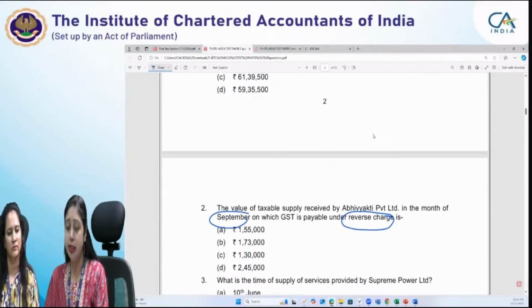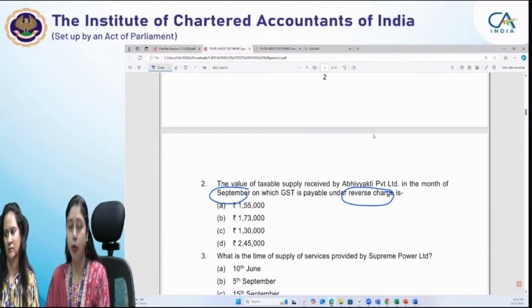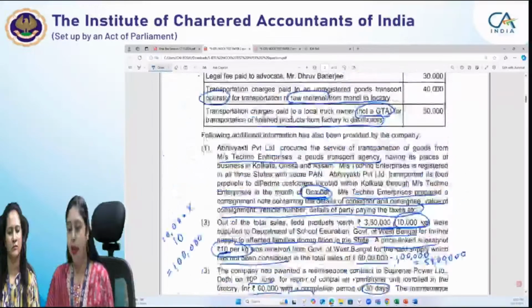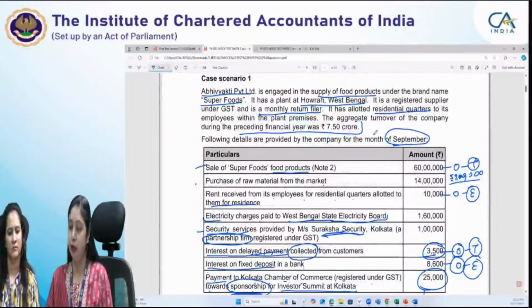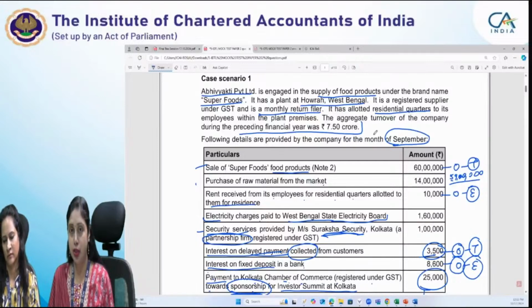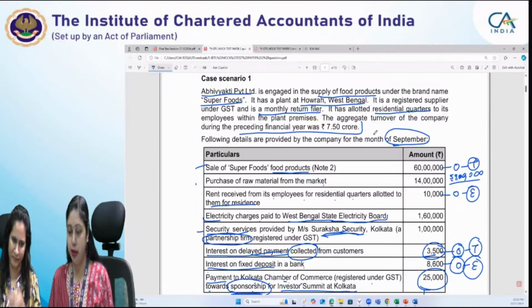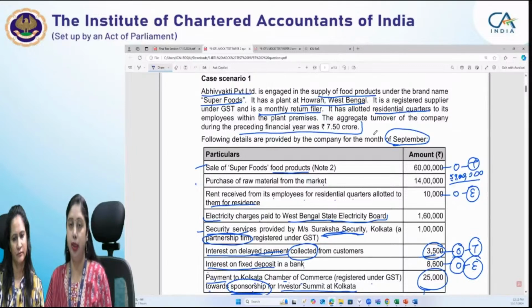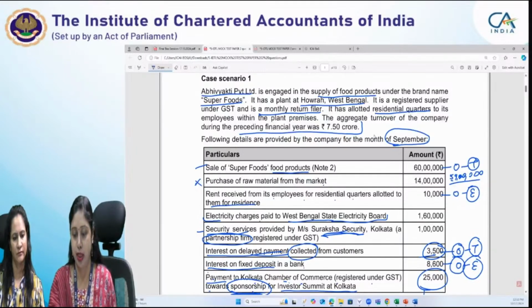Now, when we have to compute the inward supplies on which RCM is applicable, we go back to the question, and outward supplies we have already segregated. So we just have to see the inward supplies and which of them are taxable under reverse charge. First of all, they are taxable and they are taxable under reverse charge. Purchase of raw material from the market: it is a taxable inward supply, but no reverse charge is there.